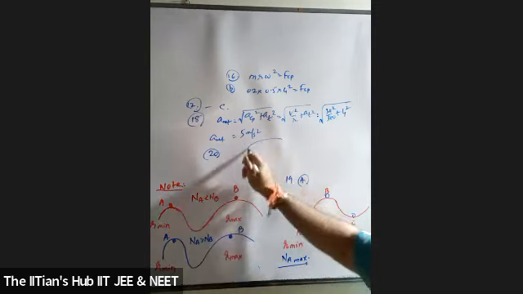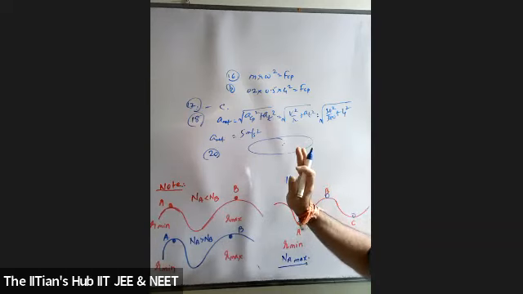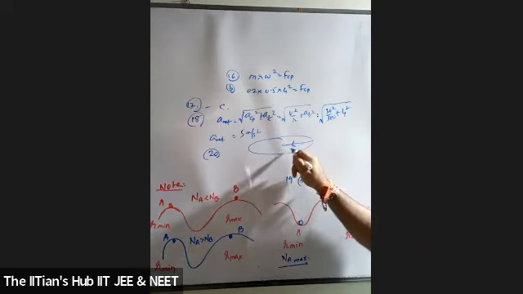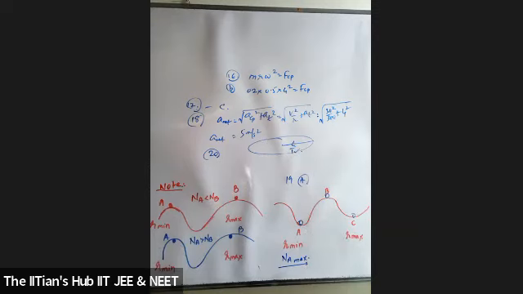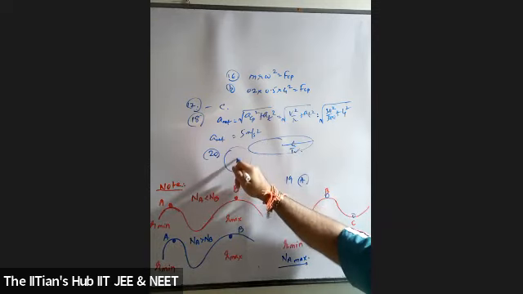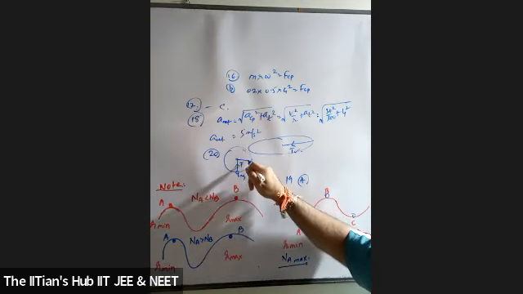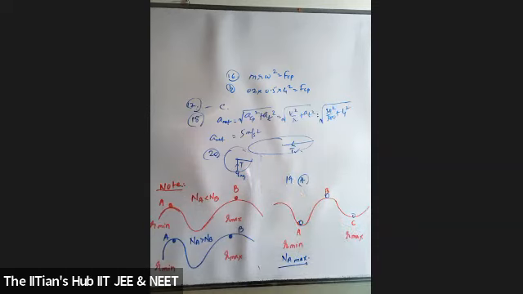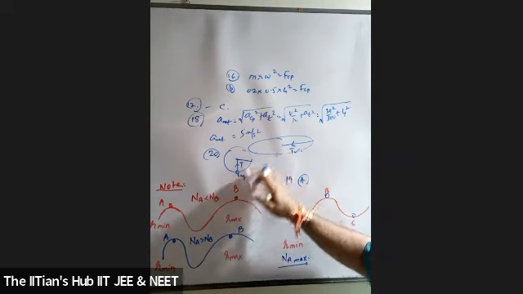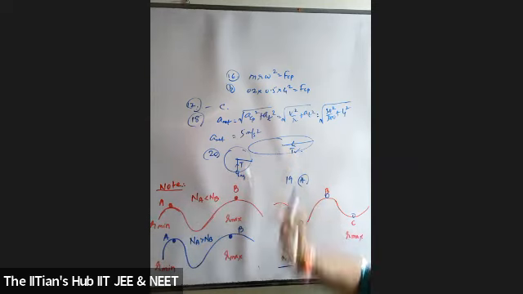If I happen to go for circular path in a horizontal plane, so your T represents your mv square by r. If I speak about a body suspended vertically, initially T balances mg. But then if I go for vertical motion, then you go for component of weight. Are you getting it? So that's how we try to distinguish the two cases, vertical motion and horizontal motion we consider. So the answer for this will be 20th A.